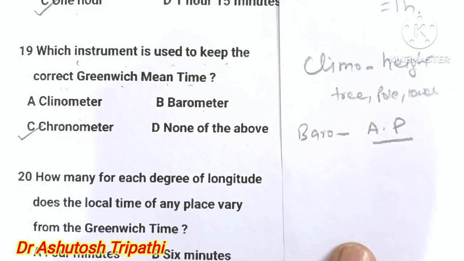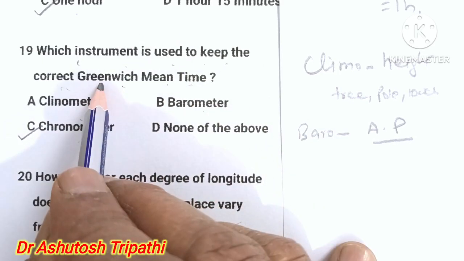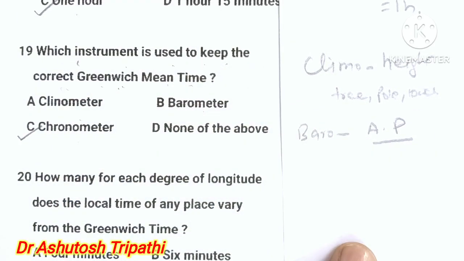A chronometer is an instrument from which the ship's captain gets the correct time of their location when they compare the time with Greenwich.